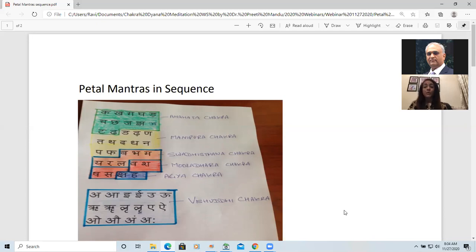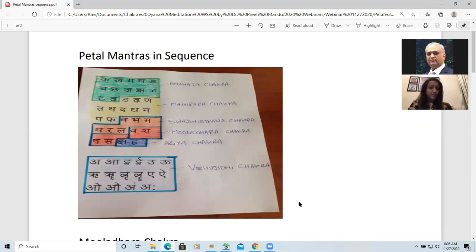Now, if you can see the red color highlighted alphabets, they are 4 in number: Vang, Shang, Shang, Sang. Vang, the va with a dot, Shang, the shatkon wala sha, and Sang. They are part of our Muladhara Chakra. Then we will be learning Agya Chakra, which is blue in color. All these colors are the colors of these chakras.